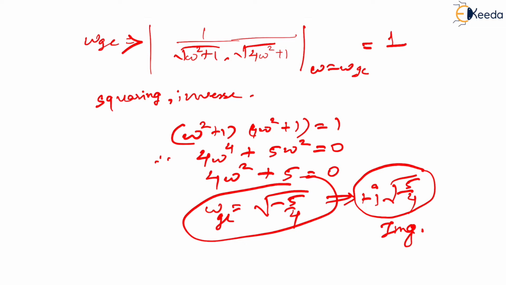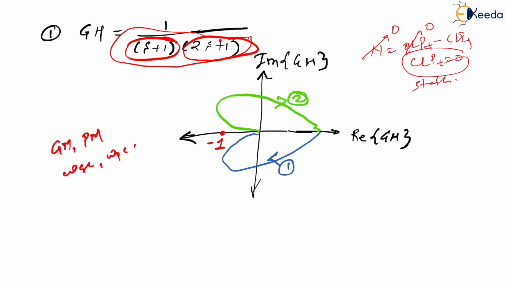What does this mean? This means that there is no real frequency at which the plot ever crosses -1. The same can be observed in the Nyquist plot as well, right? There is no frequency for which this -1 has been crossed. This -1 was never crossed.